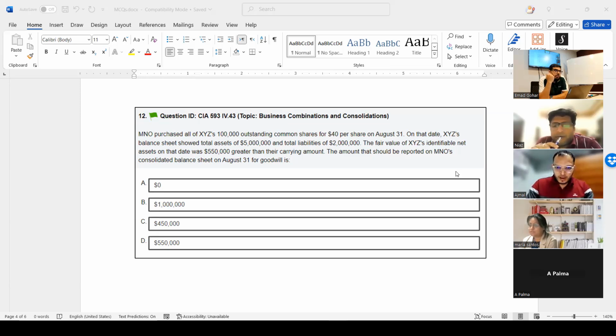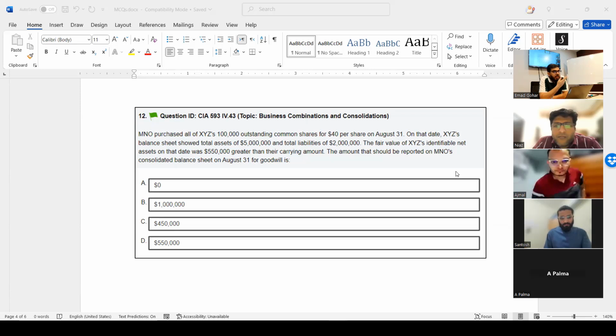Now I need to look back to carrying amount also. Carrying amount means what is written in the balance sheet, right? So in the balance sheet, how much is my net asset? 5 minus 2, which is 3. 3 million is my net asset in the balance sheet. They say the fair value is 550,000 more. It means now what is my fair value of net asset? 3,550,000.